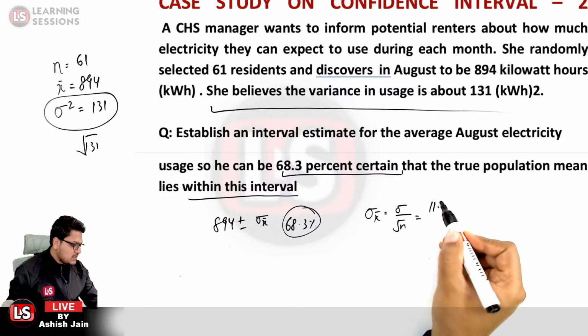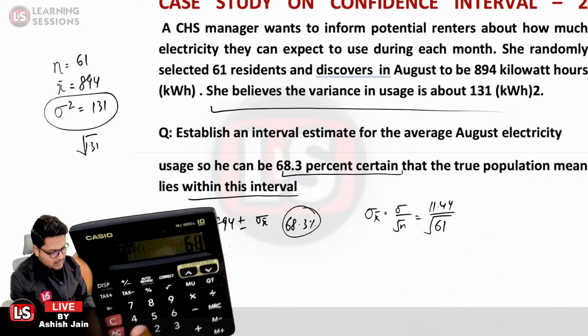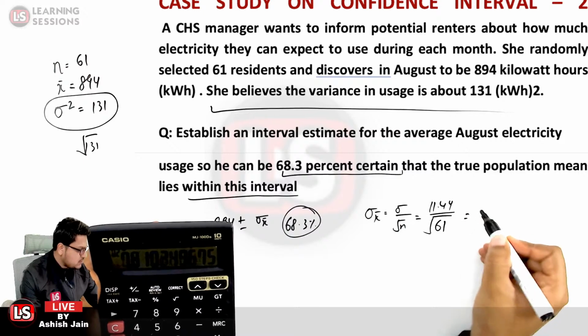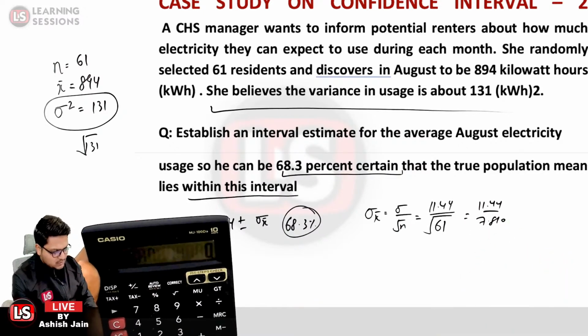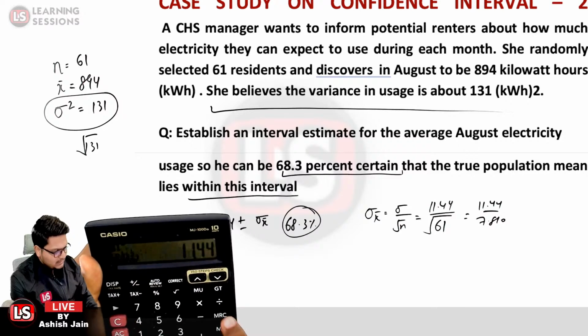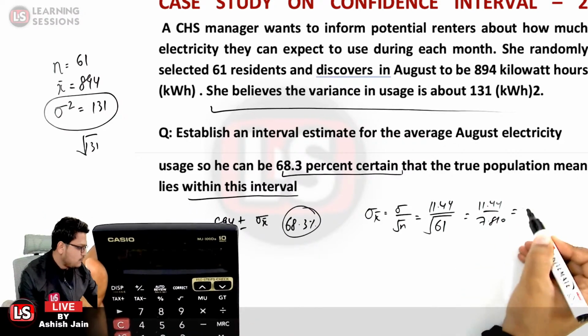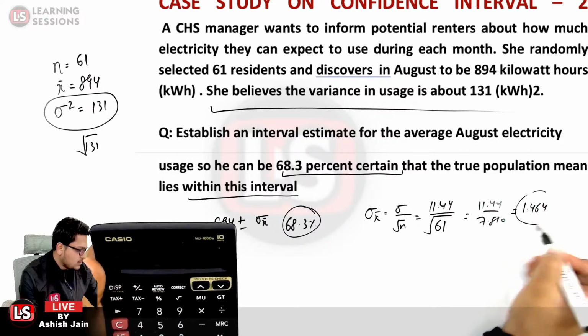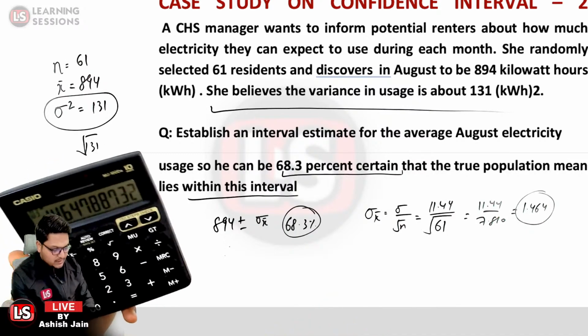So it is 11.44 divided by under root of 61. The square root of 61 is equal to 7.810. So 11.44 divided by 7.810 comes out to be 1.464. So that is the standard deviation of the sample mean in this particular case, and that is the limit that we can get from here.